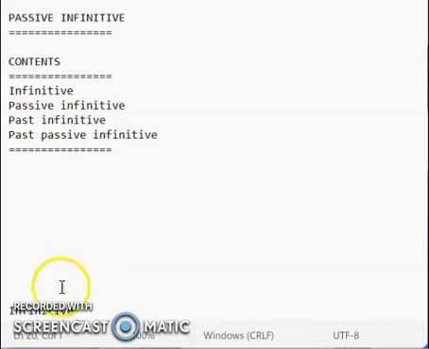Today we're going to look at passive infinitive. We're going to look at first infinitive, then how to put the infinitive into passive. Then we're going to look at how to do the past infinitive and how to put that into the passive form as well.